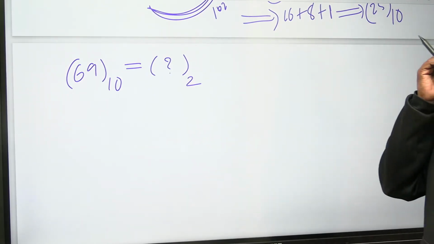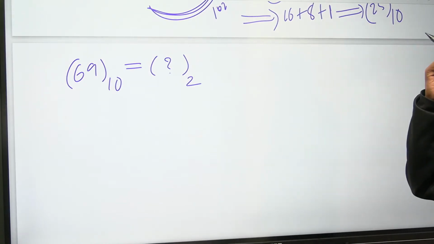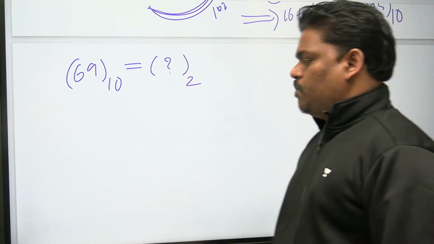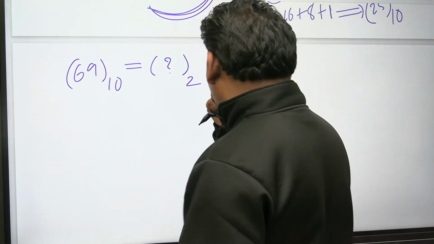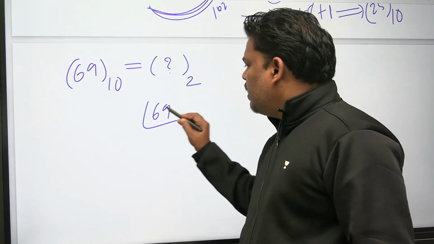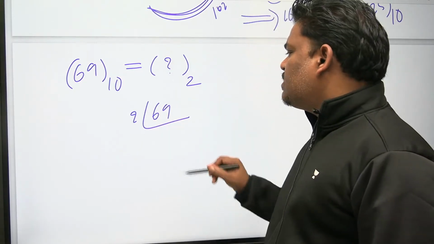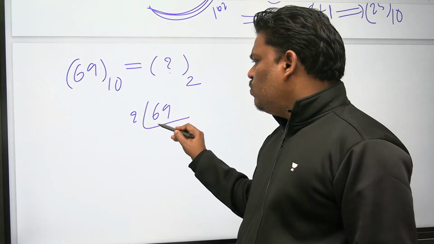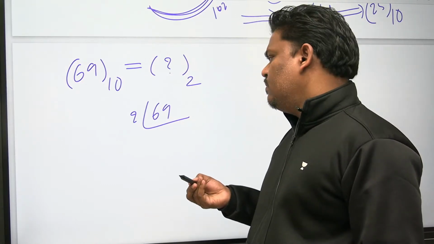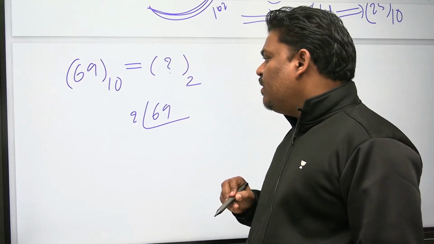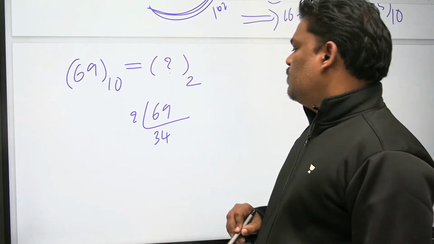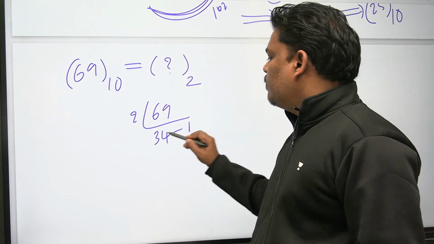Yeah, can you try this? Divide by 2, by 2, by 2 like that. So let me try this one. 69, divide by 2. 2 times 34 is 68, 1 remainder.